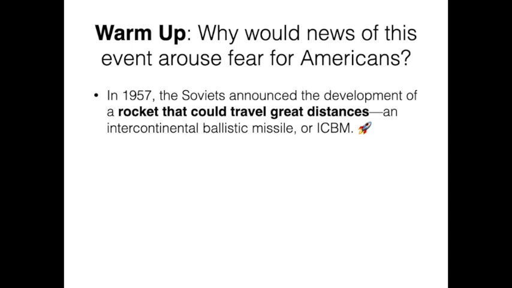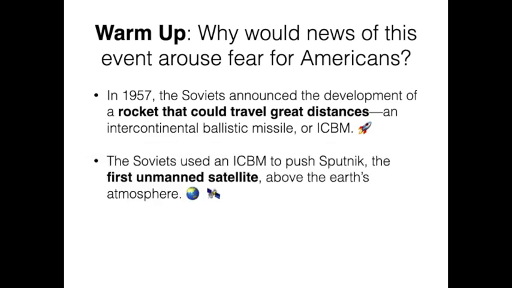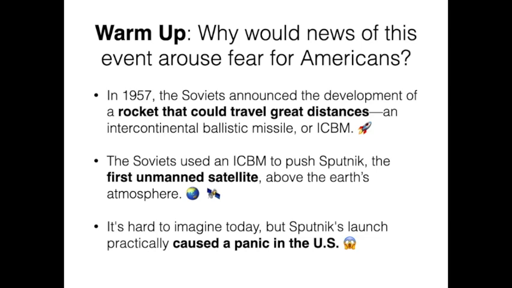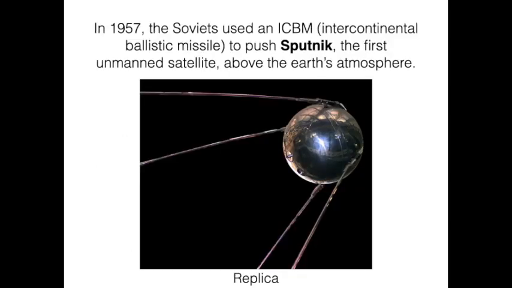We talked about this last time. It's called an Intercontinental Ballistic Missile, or ICBM. They used one of these missiles to push Sputnik, the first unmanned satellite, above Earth's atmosphere. So they got a satellite to go into orbit around the Earth. This was shocking at the time. It's hard to imagine today, but Sputnik's launch practically caused a panic in the US. Here is a replica of Sputnik.